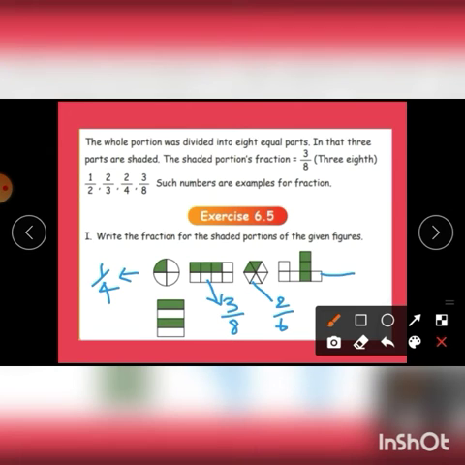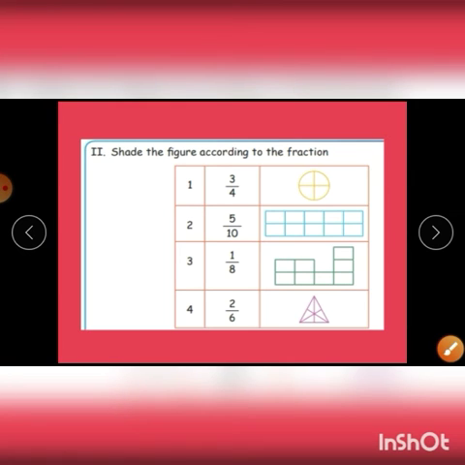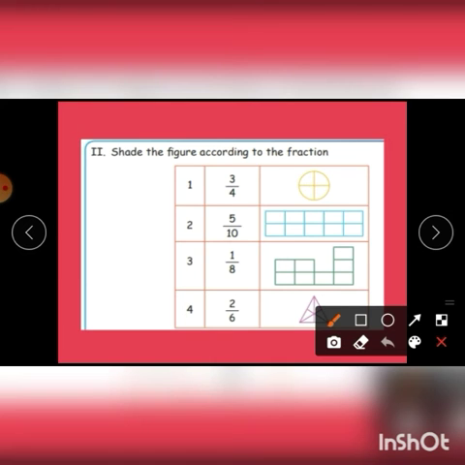Here this figure is divided into 7 parts. Out of this 7, 3 have been shaded, so it is 3 by 7. In this, the rectangle is divided into 4 equal parts. 2 have been shaded, so that is 2 by 4. Shade the figure according to their fractions. Here 3 by 4. So out of 4 parts, we want to shade 3 parts.